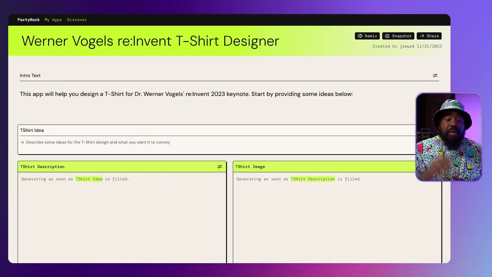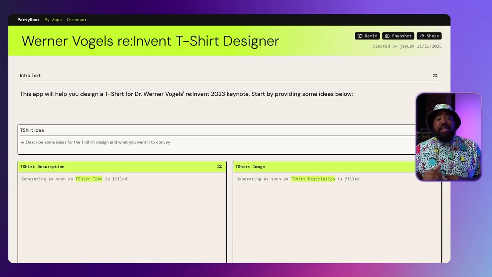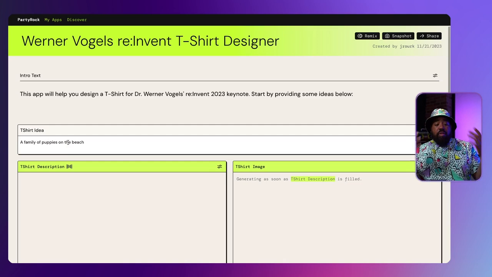Now for our 5th app, we have AWS's own Dr. Werner Vogel's t-shirt designer. He presented this at reInvent 2023, and I thought it was pretty cool. I got a couple friends that have t-shirt businesses, and they're always trying to come up with new design ideas for the t-shirts. So what this app does is it takes a description of your t-shirt idea. Here, I'm gonna describe my t-shirt as a family of puppies on the beach.